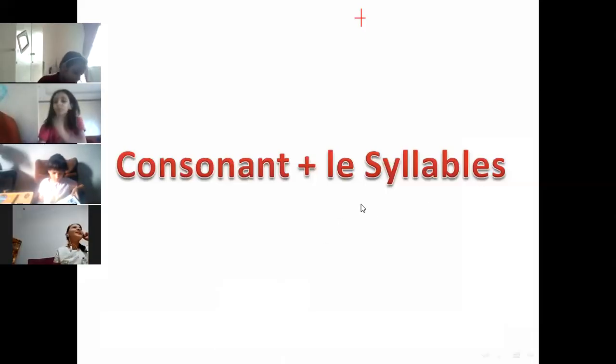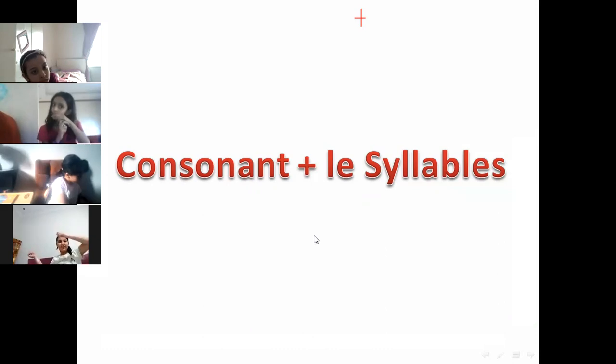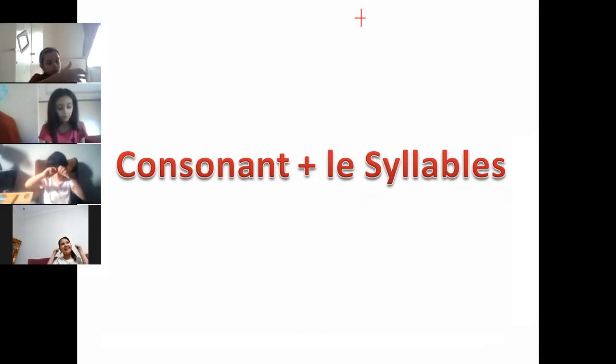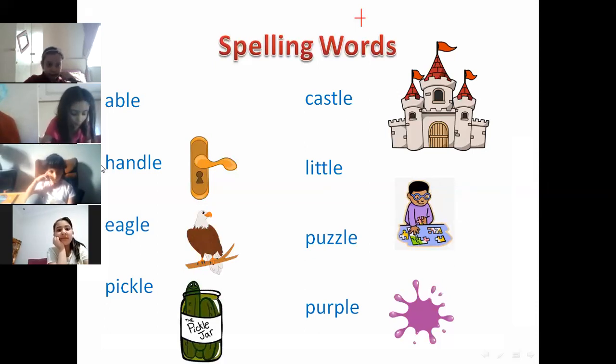So our lesson today is about consonant LE syllables. When we have consonant LE syllables at the end of the word, they will make a syllable by themselves. What's the meaning of syllable? The syllables are the small units or the small parts of the word, and each syllable should have one vowel sound. Okay, so how will we divide the word when we have a consonant LE at the end?